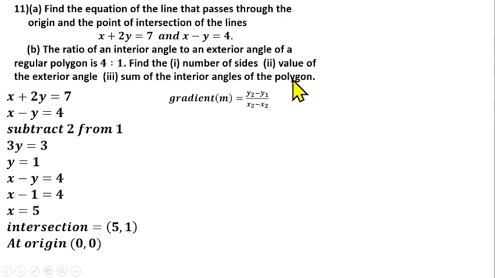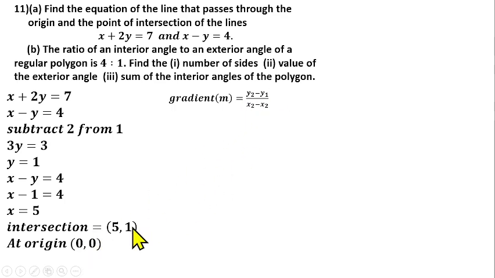So like I said, to find the gradient of the straight line we are looking for, that will be change in y over change in x. So you use these two coordinates that you have gotten. So y2 is 0, x2 is also 0.